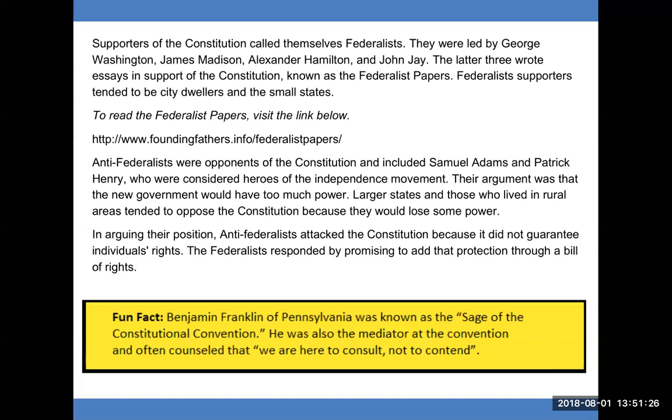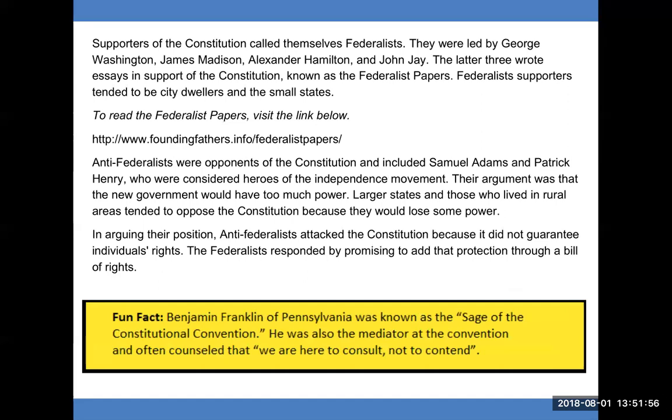Anti-Federalists were opponents of the Constitution and included Samuel Adams and Patrick Henry, who were considered heroes of the independence movement. Their argument was that the new government would have too much power. Larger states and those who lived in rural areas tended to oppose the Constitution because they would lose some power. In arguing their position, Anti-Federalists attacked the Constitution because it did not guarantee individuals' rights. The Federalists responded by promising to add that protection through a Bill of Rights.